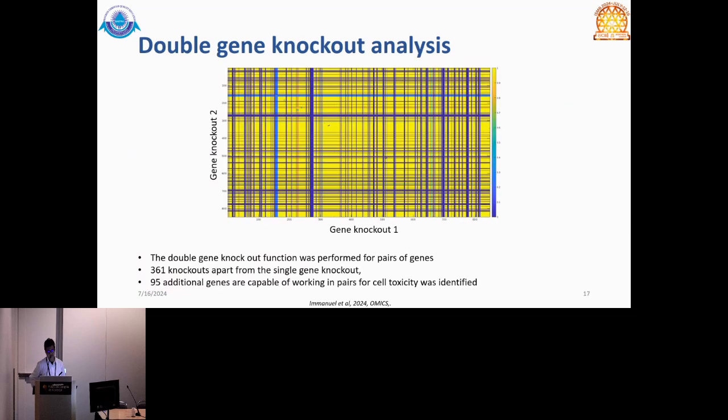Further, taking it one step ahead to double gene knockout analysis, we did pairwise genes, and this shows that when both genes are knocked out, it leads to either cellular death or zero biomass growth. The darker shade indicates minimum or no growth, and the lighter shade shows maximum growth rate. So here we had 95,361 knockouts apart from the single gene knockouts from the previous data, and 95 additional genes that are capable of working in pairs for cell toxicity.